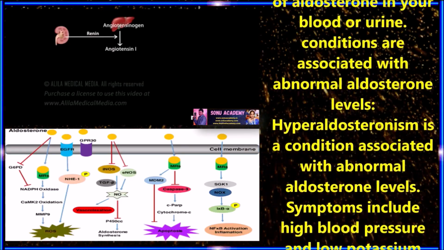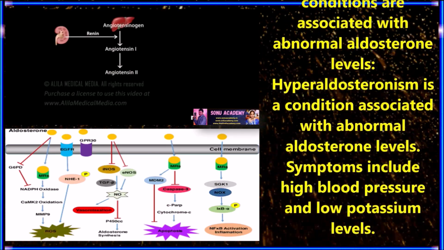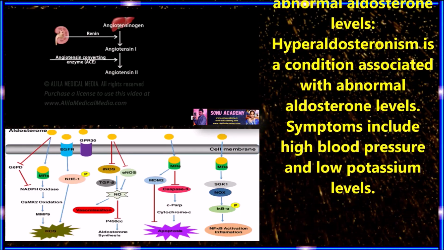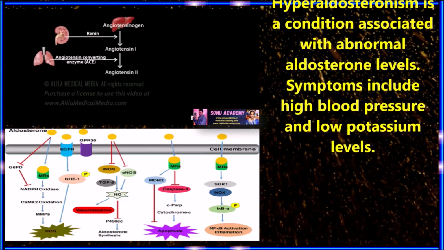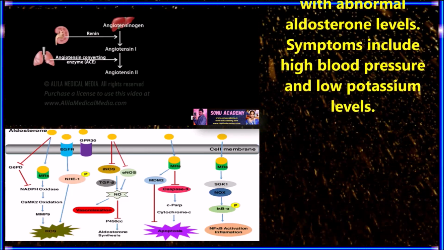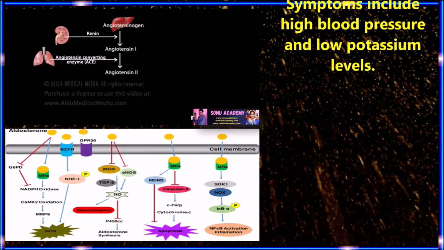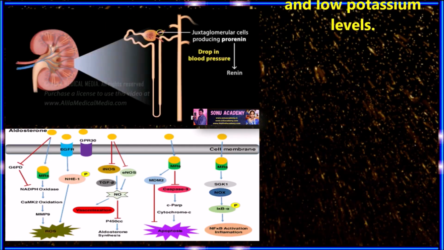Children, now let us discuss what conditions are associated with abnormal aldosterone levels. Hyperaldosteronism is a condition associated with abnormal aldosterone levels, with symptoms including high blood pressure and low potassium levels.